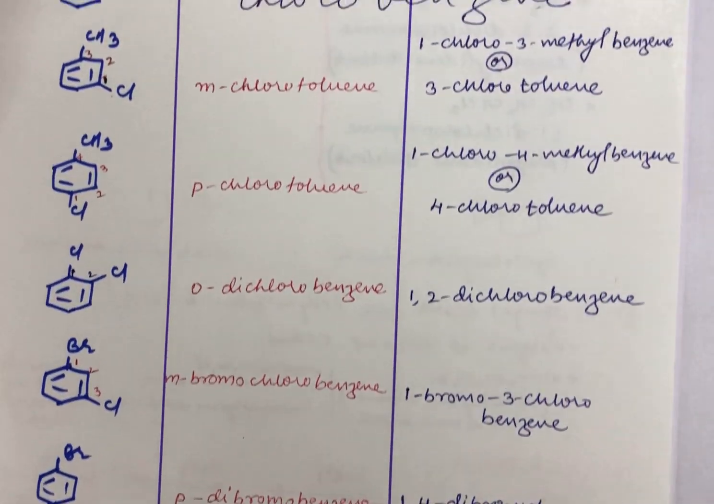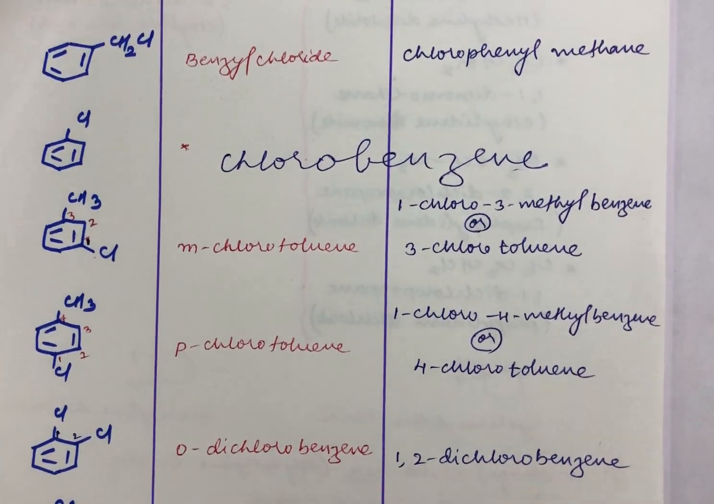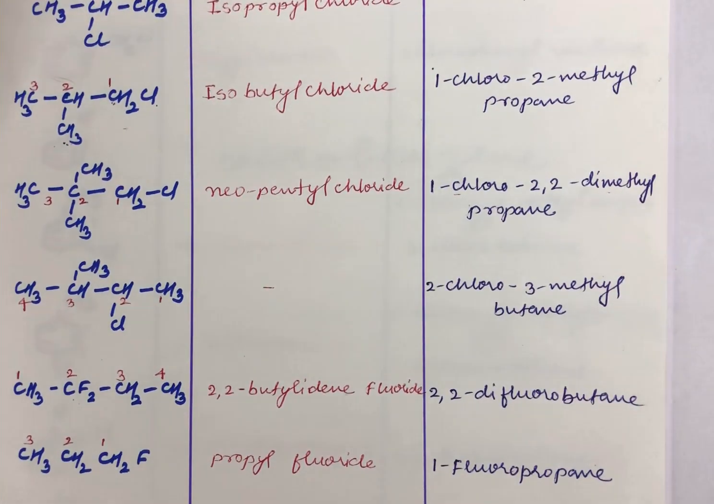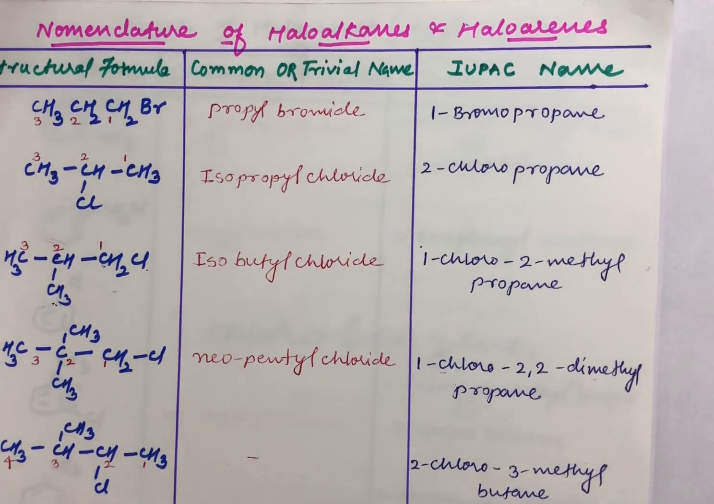So students, that was the video about the nomenclature of haloalkanes and haloarenes I discussed for you. I hope you found them interesting. See that you are revising them once again.